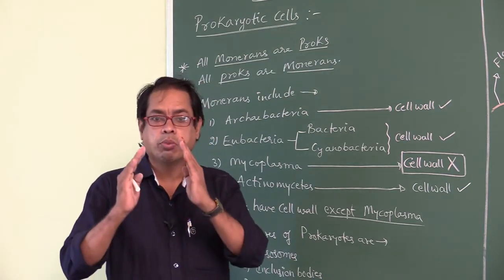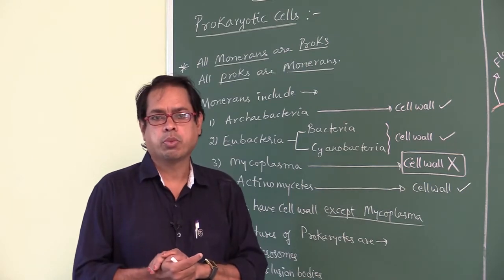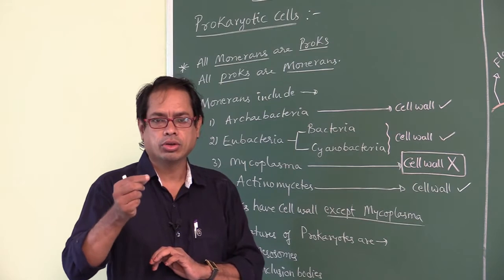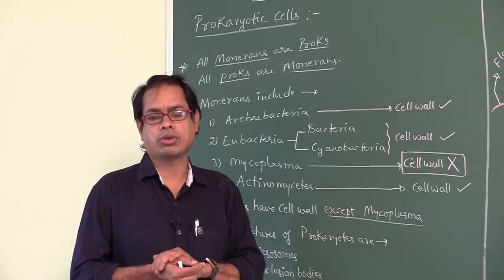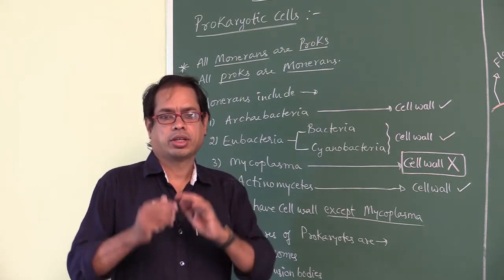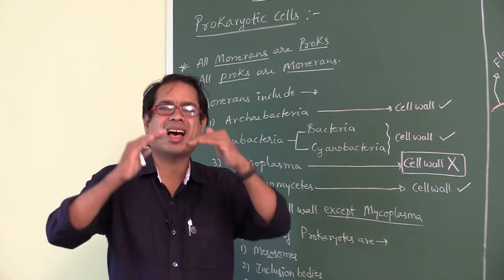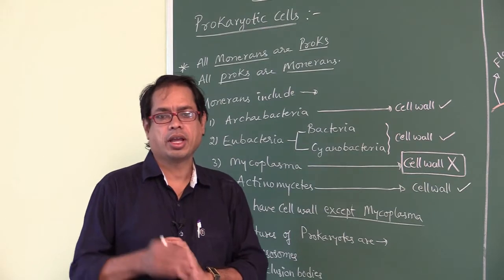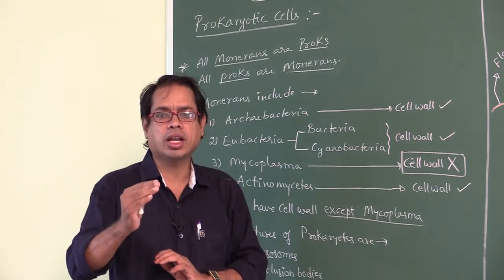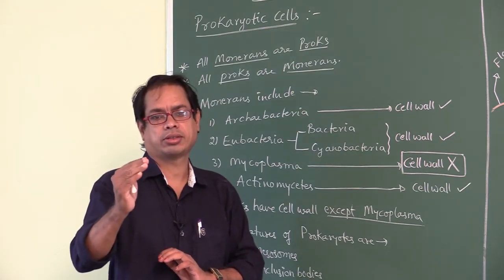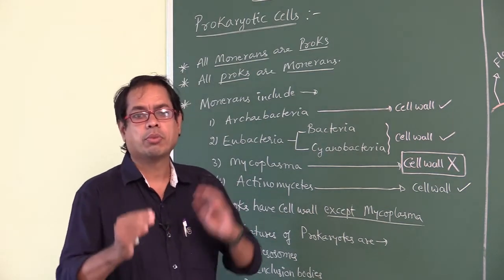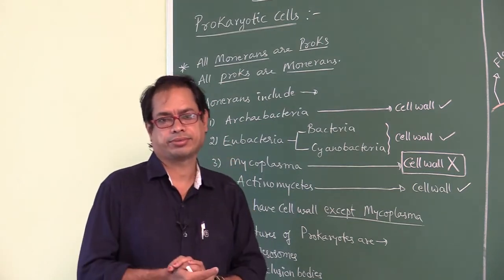What is a prokaryote? Pro means first. Karyo means nucleus. First formed nucleus. That is, true nucleus is absent. Membrane bound cell organelles are absent. These two are very, very important characteristics of prokaryotic cells.